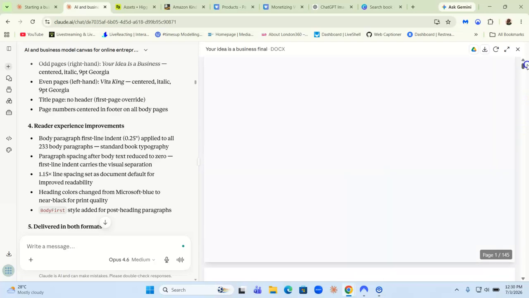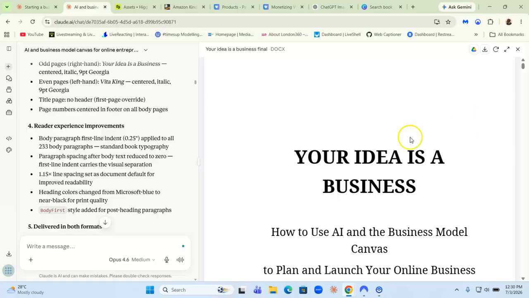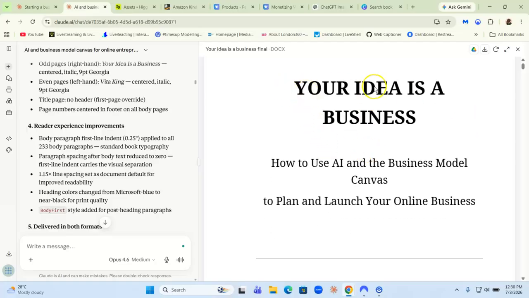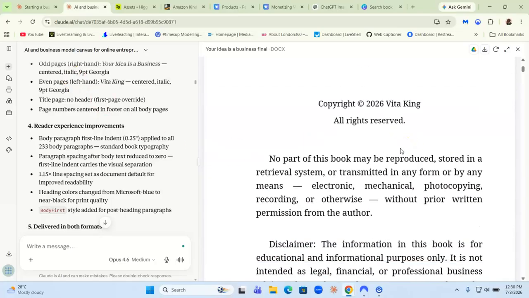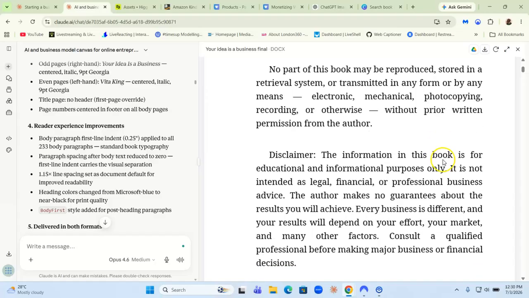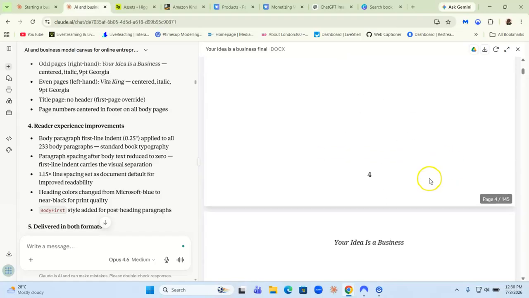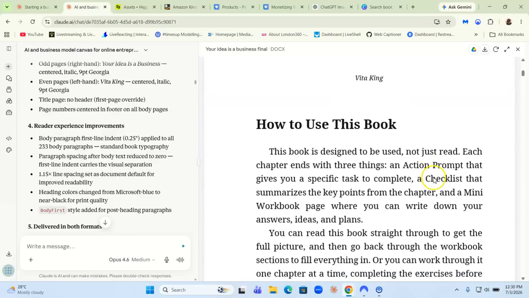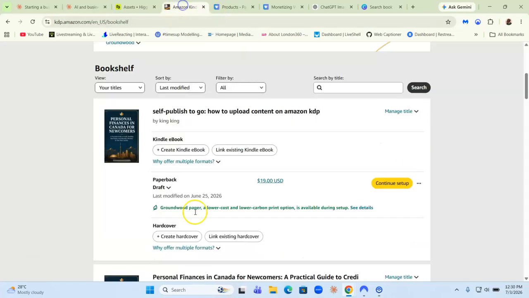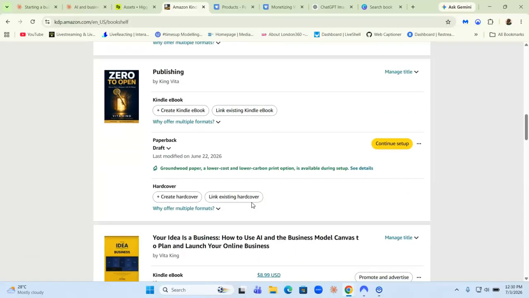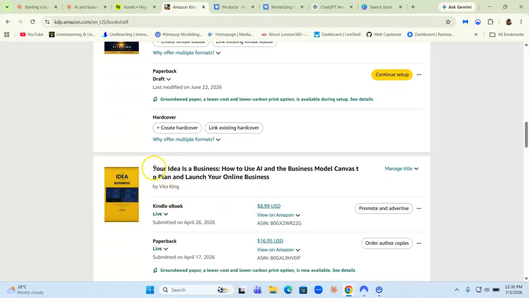So as you can see here, this is one of the books that I published. This is the book title. It's called Your Idea is a Business, right? So Claude wrote the entire book. I didn't write anything. I just gave it a simple prompt and then it wrote the entire book. So this could be considered an ebook, and you can also publish it on Amazon KDP. As you can see, I do have it published here. So here's the book, Your Idea is a Business. I have the Kindle ebook and I also have the paperback.